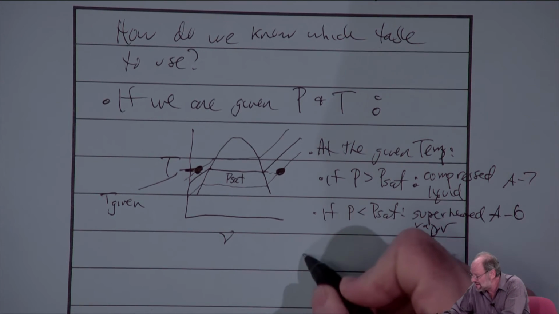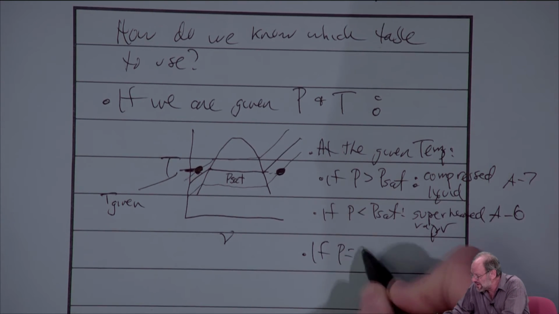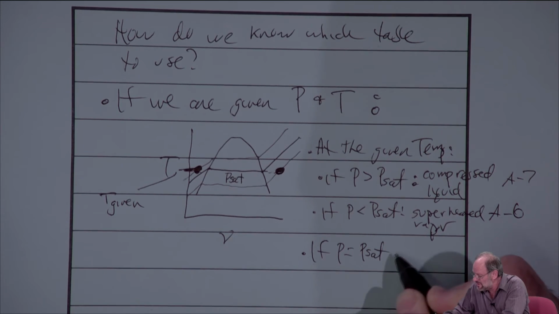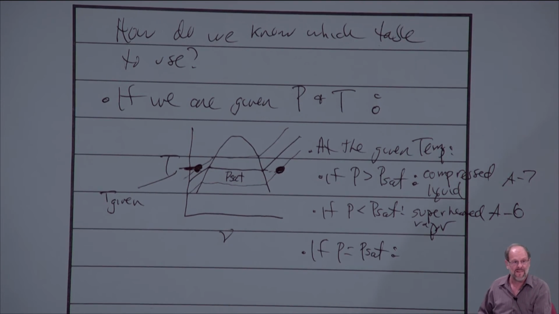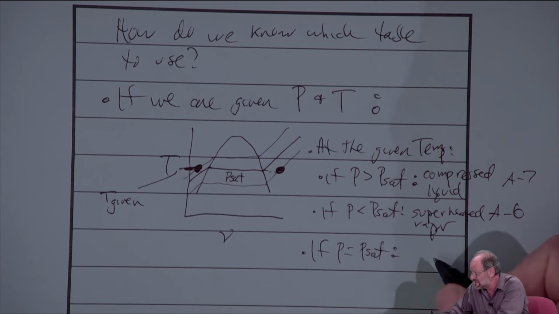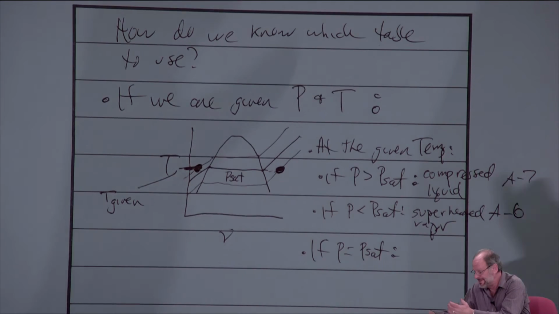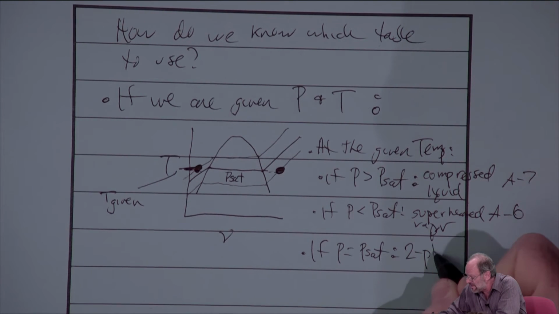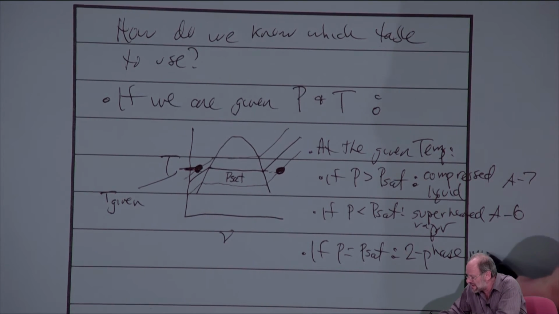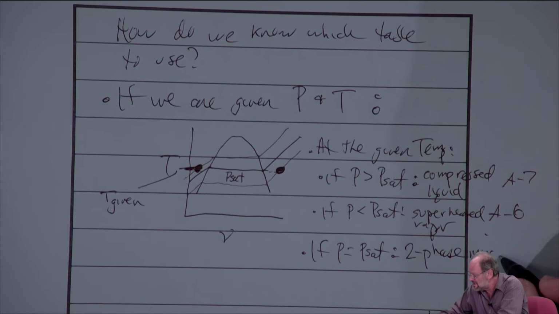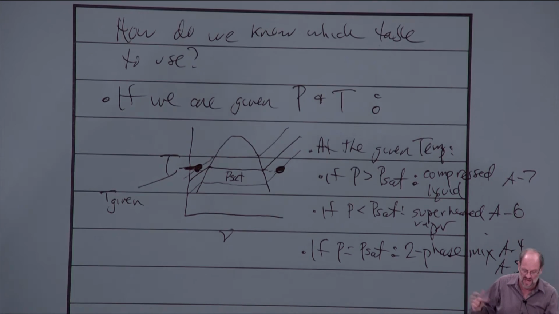On the other hand, what if the given pressure is equal to the saturation pressure? Well, then we have to have a two-phase mixture. There's only one possible pressure corresponding to any temperature. It's called the saturation pressure, and if that's our pressure, then clearly we have a two-phase mix. Again, we can call it a saturated mixture if we choose, in which case we need to use the data in table A4 or A5, depending upon the nature of the data.